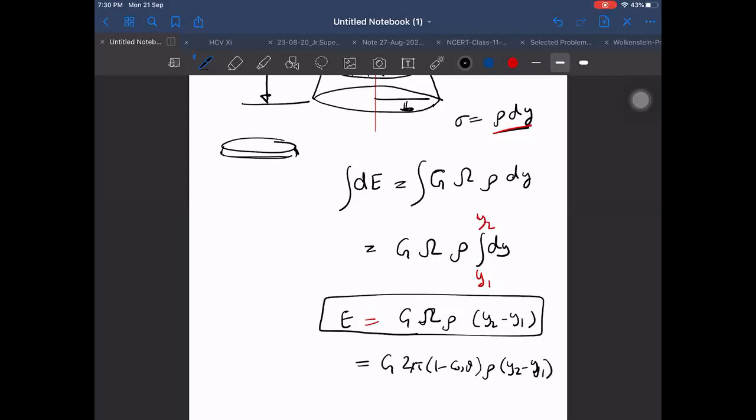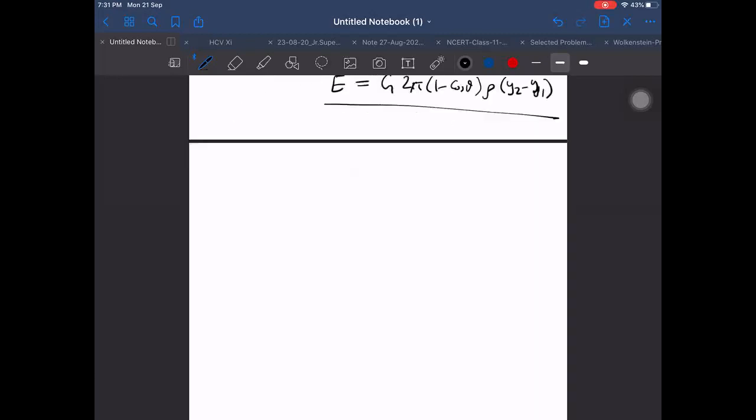We can do that, and it is so simple. In this way also, if you want to write. If you want to write in terms of mass, then it is somewhat more complicated, because you should know the formula for the volume. If you don't know the formula for the volume, you cannot do it.